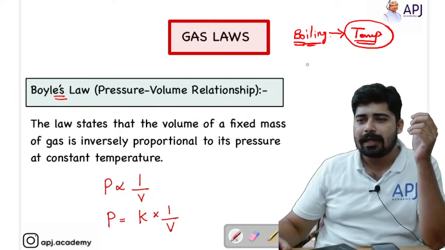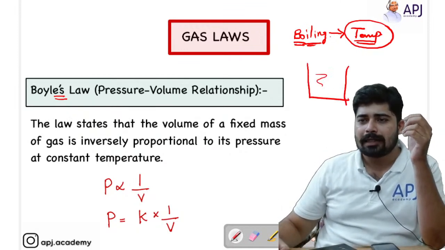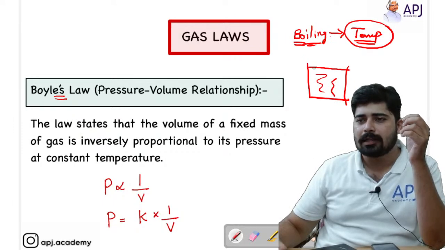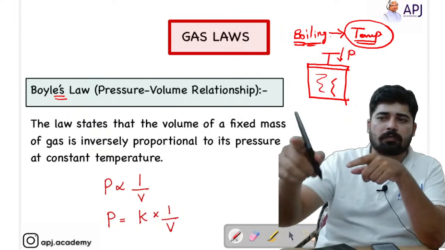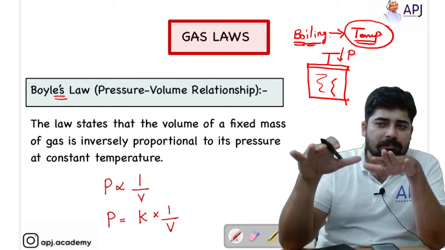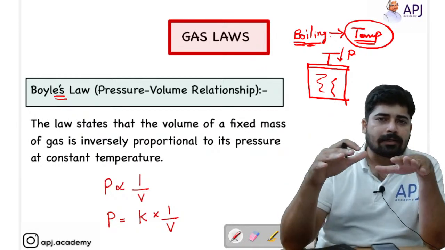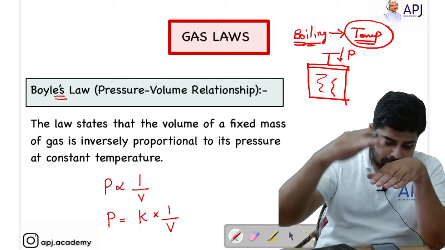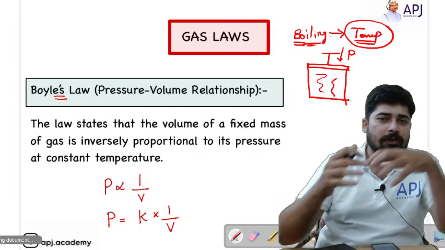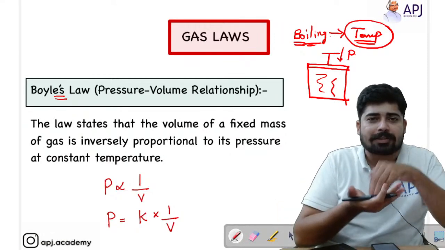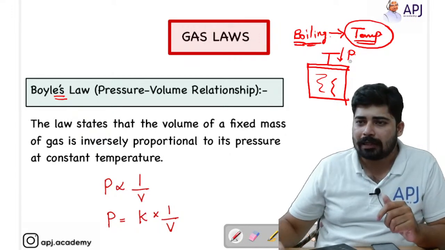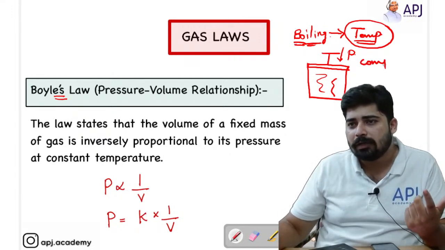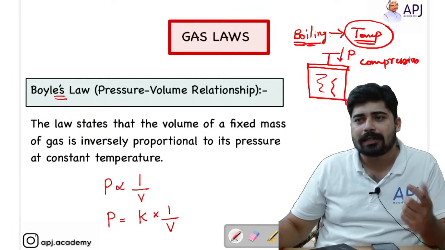So let's consider a container. This container consists of gas and is covered with a piston, and if I exert certain pressure, what happens to the volume? Now I am increasing pressure over the container. If I increase the pressure acting on the gaseous molecules, the volume will get decreased. If you apply more pressure, compression will take place. The gases will get compressed.